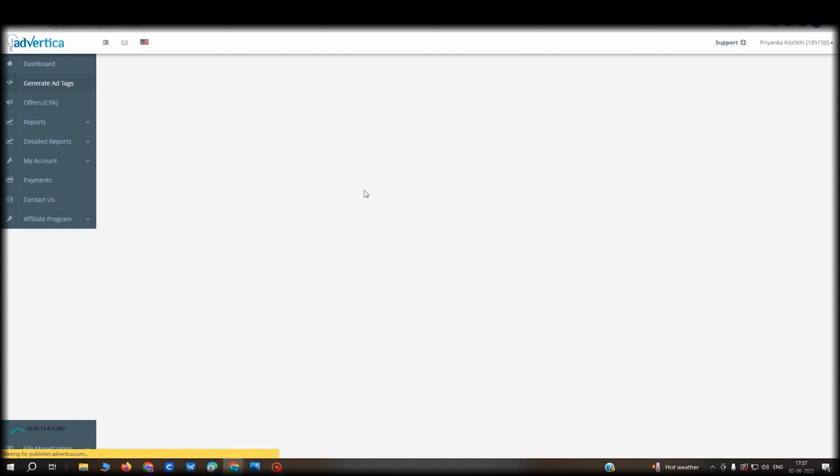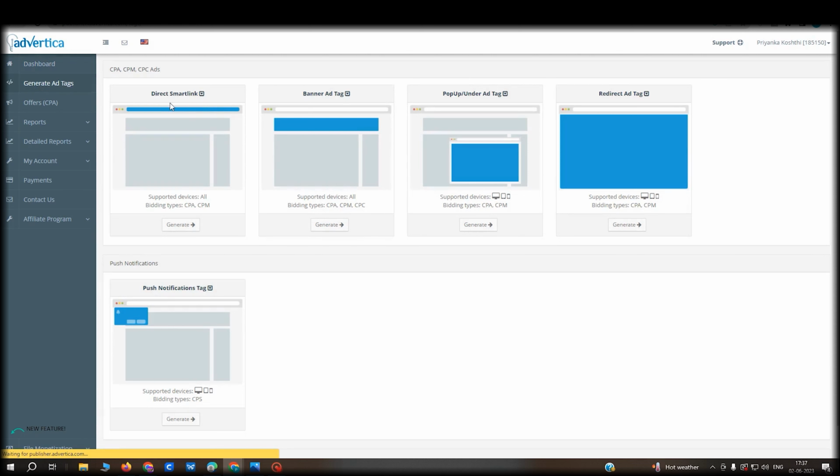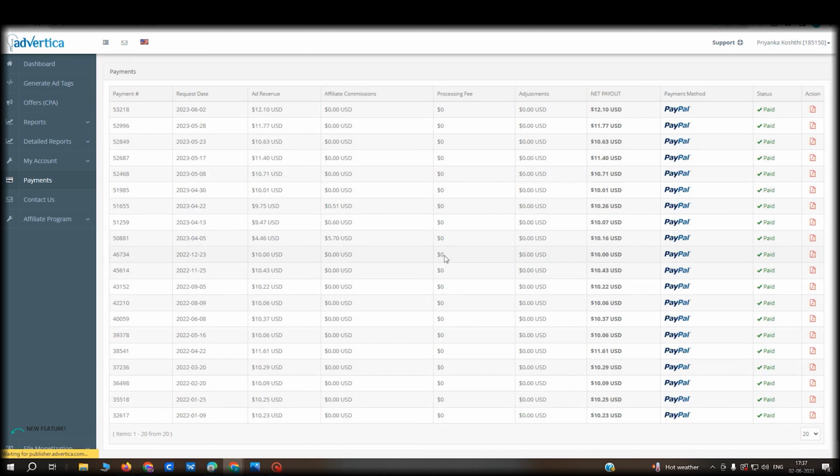So there is a direct smart link. You can also put banner ad, pop under, pop-up ad, redirect ad. I have put push notification ad only, the rest I have not put. Only the push notification ad gives me $3 earning per day. If you don't believe, I have told everything in this. I have taken payment also, and it gives amazing payment.